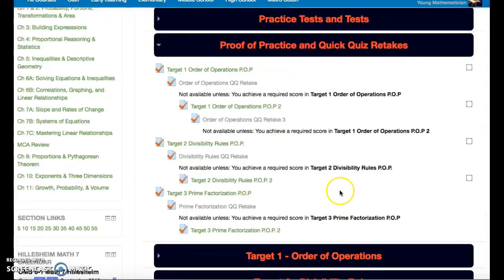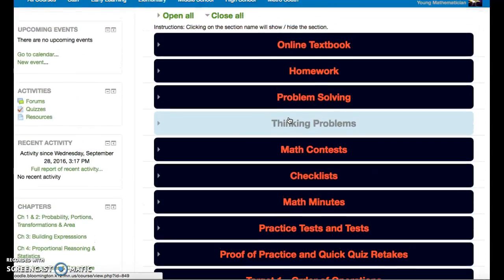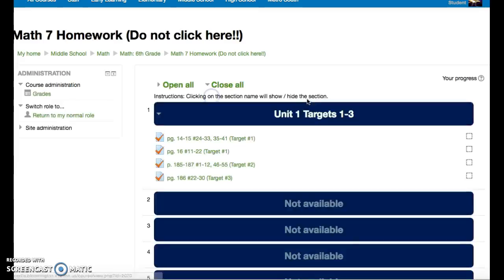So if I go back to my Moodle page, and then I'm just going to close that tab, and go to my homework page, and then I can just click right here, and it takes me straight to this homework page. You can see right here a check mark should be filled in if a student has completed this all the way and received the amount of points that they need for this.